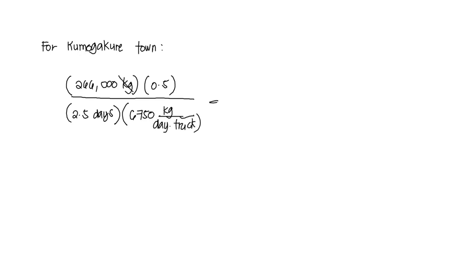And this is equivalent to 7.88 or 8 trucks. Now, we already solved what is asked in the problem.